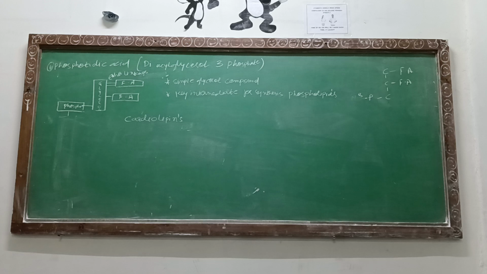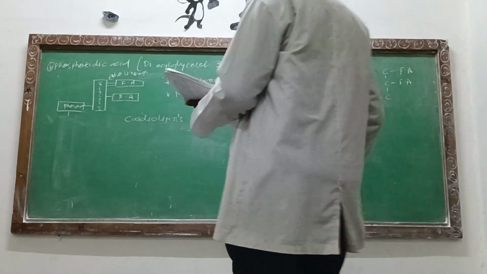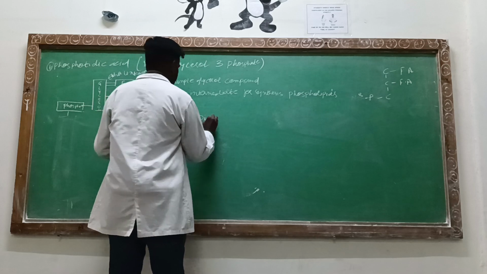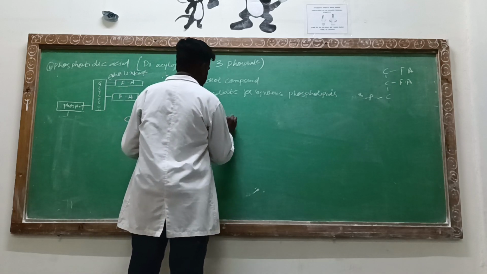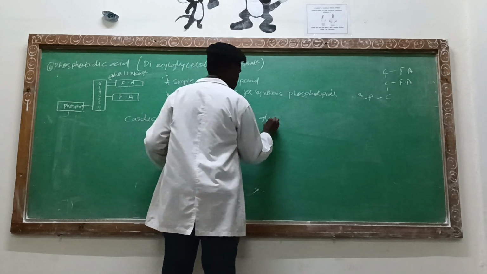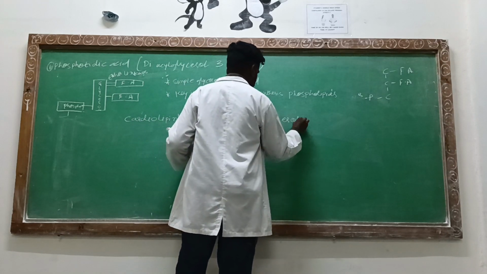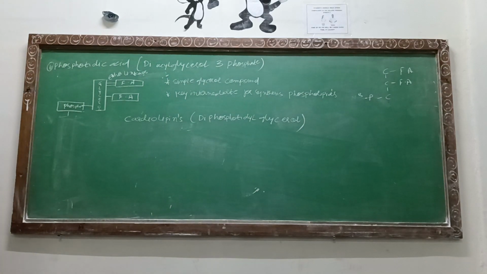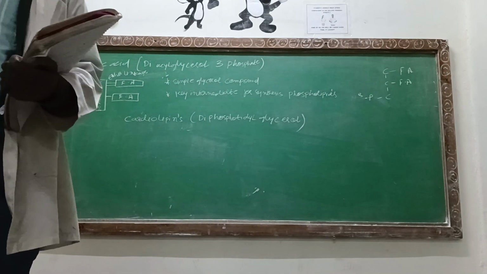Another name for the cardiolipids, it is very easy, is that it is also considered as diphosphatidylglycerol.